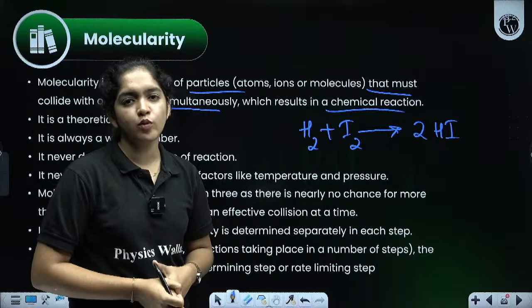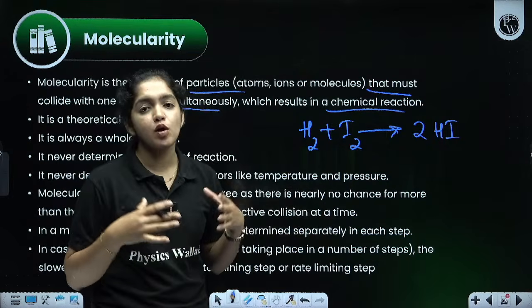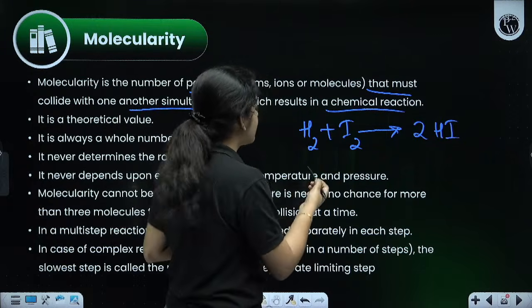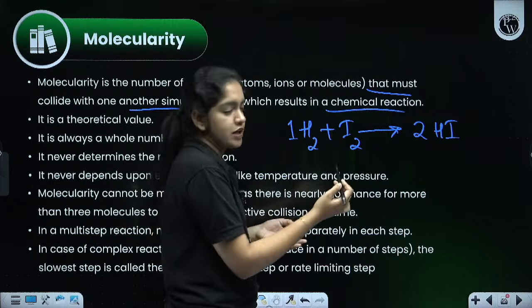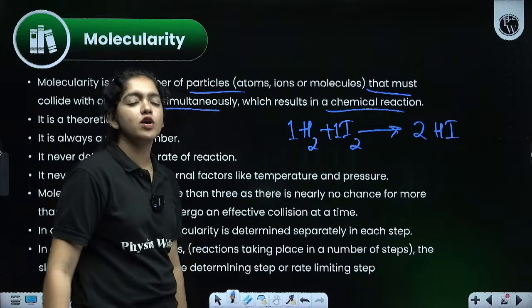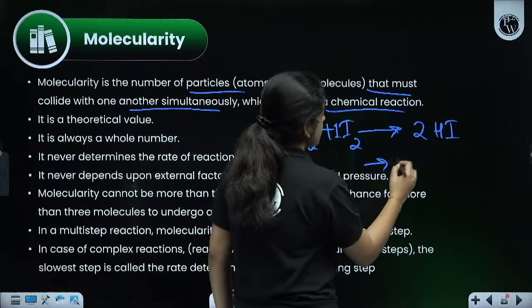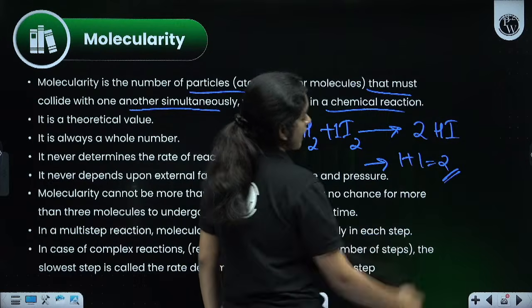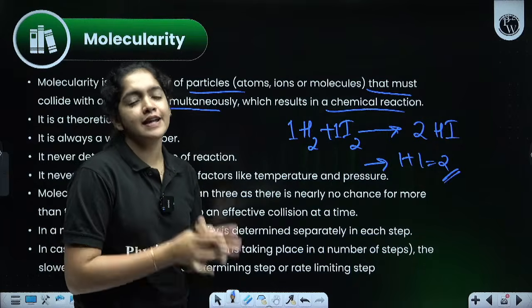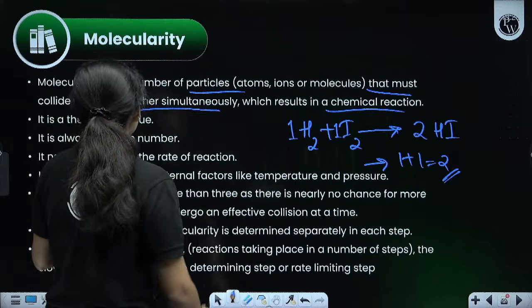How can we explain the molecularity? Molecularity means the number of particles reacting, the number of reactants in this reaction. So we can count the number of hydrogens. How many hydrogens are there? Nothing is written, so it means 1 molecule. Here also 1. So total 2 reactants are there. So the molecularity of this reaction is what? 2. 1 plus 1 equals 2 is the molecularity. So molecularity shows the reactants reacting in a chemical reaction to form the product. Got it? So it is always a whole number.